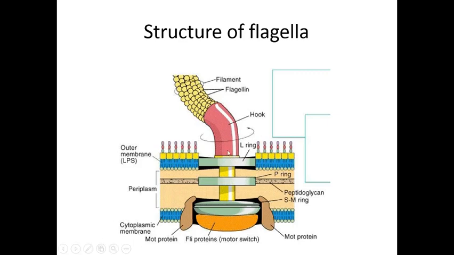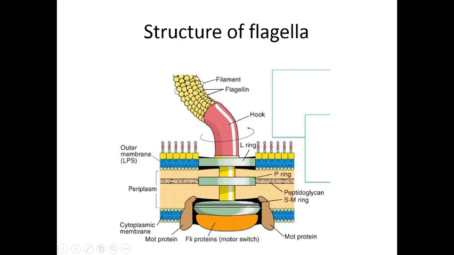The diameter of the flagella is 15 to 20 nanometers. A single flagellum can be seen with a light microscope only after staining with a special stain which increases the diameter of the flagella. Flagella are not straight, but helical. They are never straight, always in helical form, and are composed of flagellin protein.